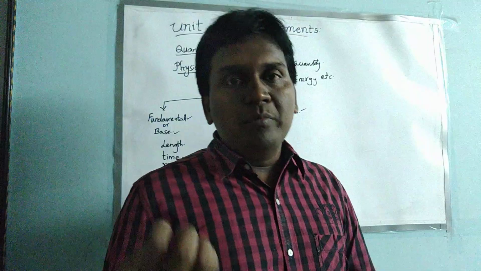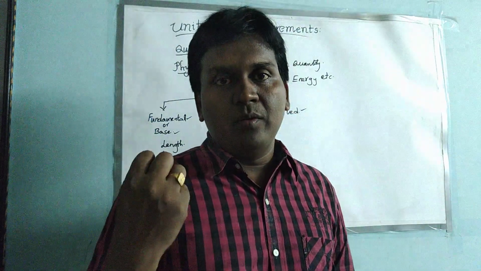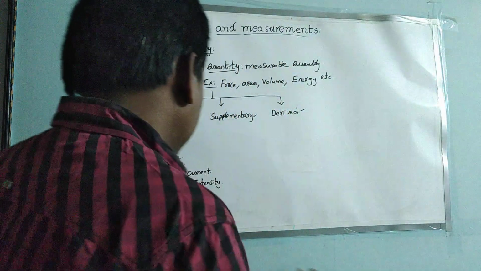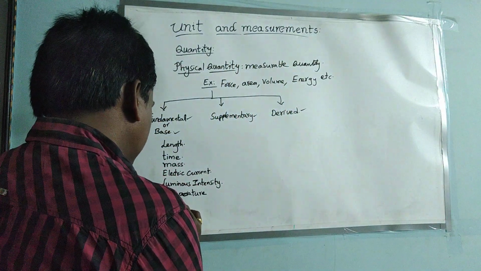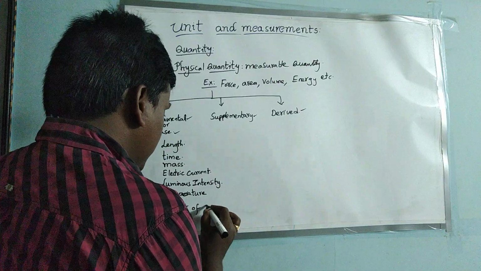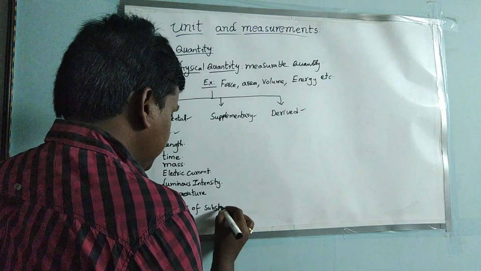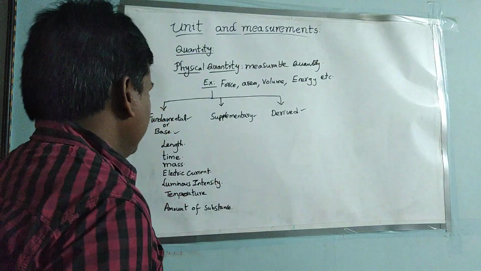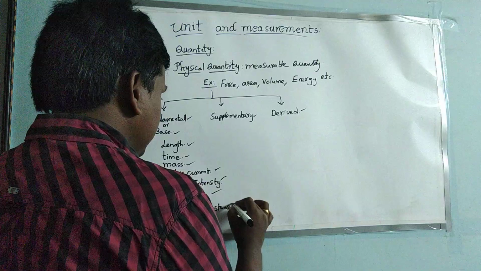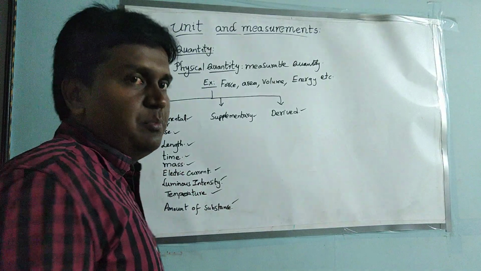We are also able to measure the amount of molecules or amount of atoms in the atmosphere. So that can also be measured, that we call as amount of substance. So like this, these 7, 1, 2, 3, 4, 5, 6, 7, these 7 are called as base quantities